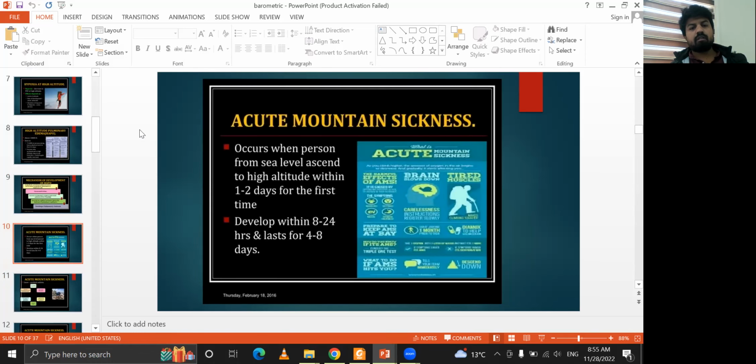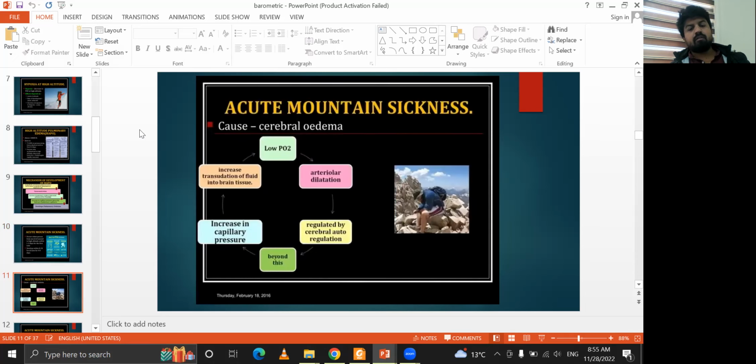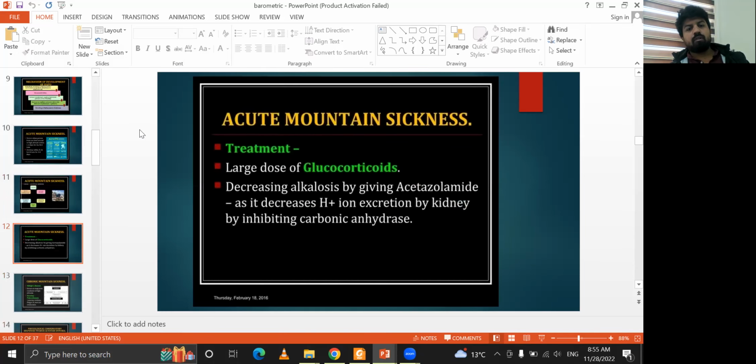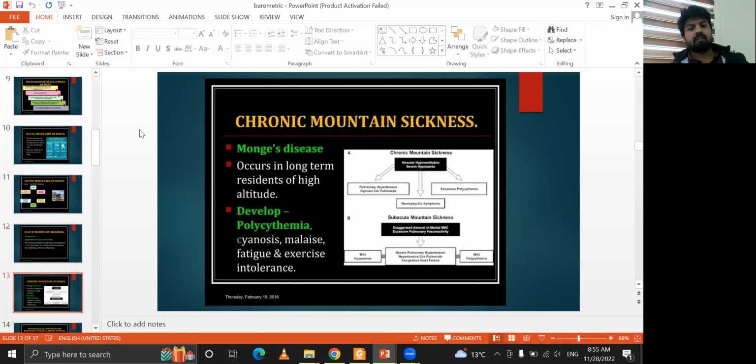Acute mountain sickness occurs when a person ascends from sea level in 1 or 2 days, develops in 8 to 24 hours and lasts for 4 to 8 days. Its mechanism includes low partial pressure of oxygen and arterial dilation, which is regulated by cerebral autoregulation. Beyond this, there is an increase in capillary pressure and increased transition of fluid into the brain tissues. Treatment of acute mountain sickness includes glucocorticoids and acetazolamide, as it decreases the positive ion excretion by the kidney through inhibition of carbonic anhydrase.